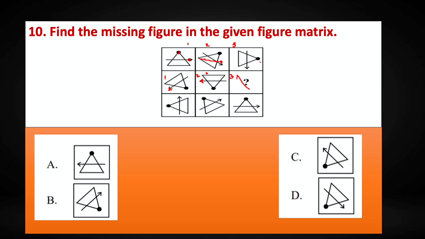And what happens to the triangle? The triangle is tilted to the right here, then left, then slightly again left. So the triangle will be like this. So the correct answer is option C.